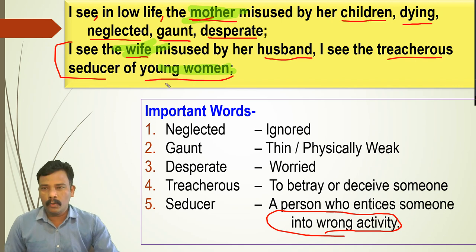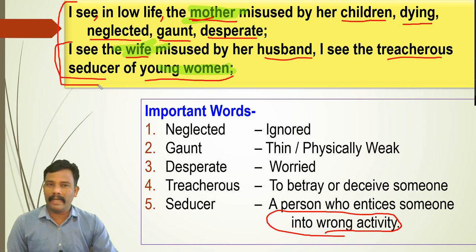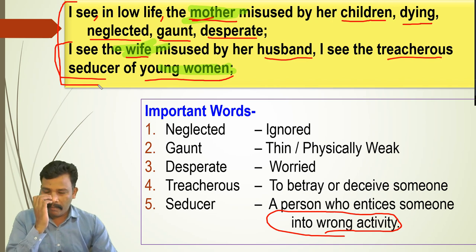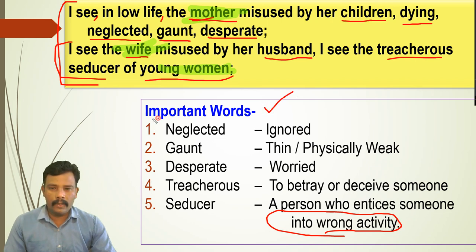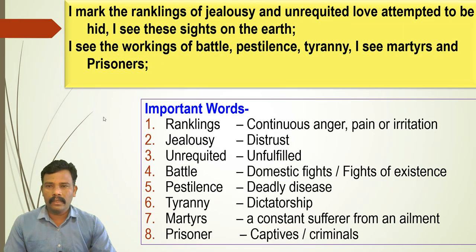So in these two lines you can understand what? The condition of women. Even this is pathetic. Whenever you observe this, it doesn't mean that the life of each and every wife or young woman is just like this. There is also goodness, but these are just the observations of Whitman. Now even important words are given. They are very useful to understand these lines. Now the next one we are going to discuss.